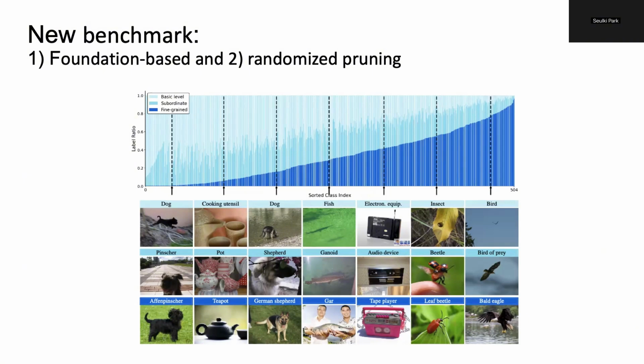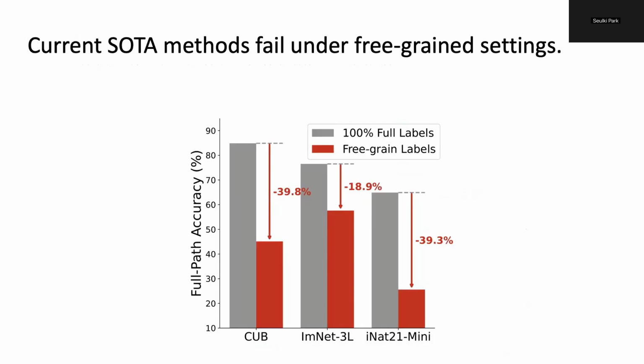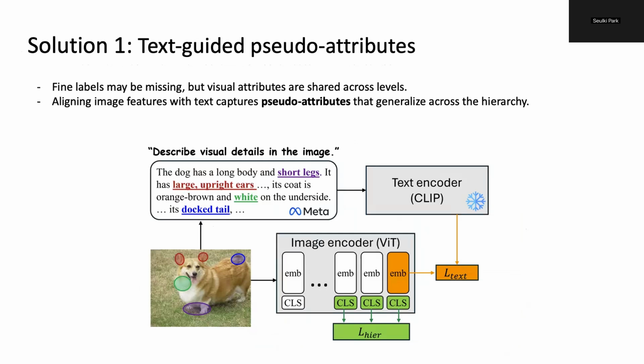The examples here show foundation-based pruning on ImageNet3L. It captures ambiguity quite well. Distant birds here are labeled only as bird, while close-up and visually clear examples keep their fine-grained labels. Crucially, when current state-of-the-art hierarchical methods are tested under this realistic free-grained setup, their full path accuracy deteriorates sharply, dropping by up to 40%. To compensate for this missing supervision, our first solution is text attribute.